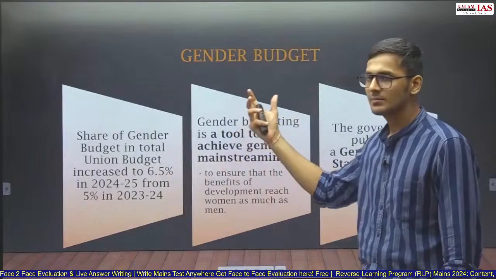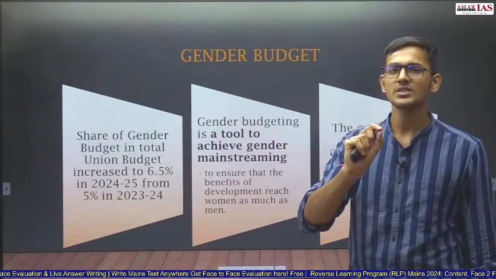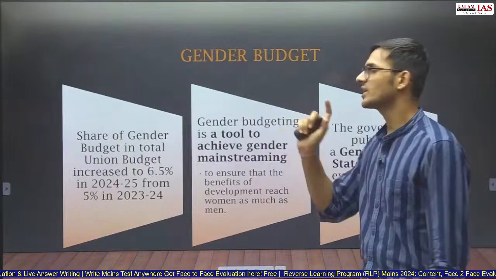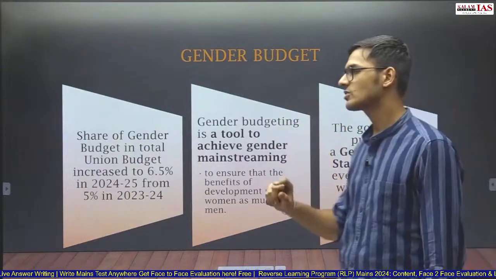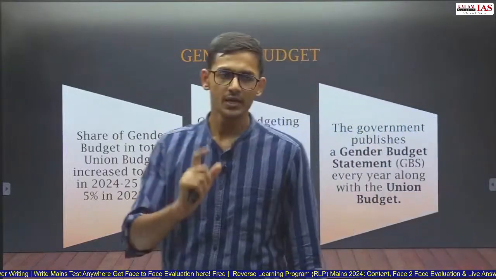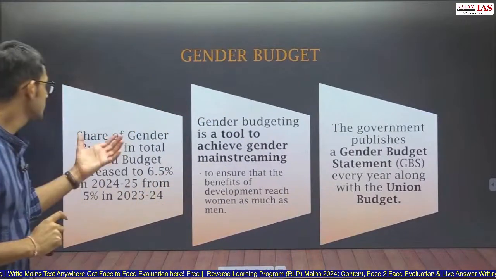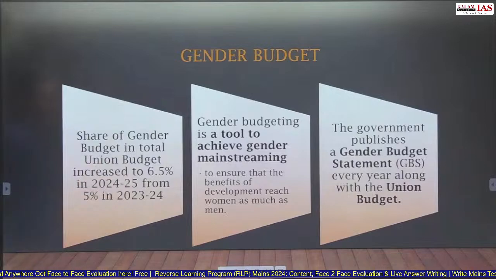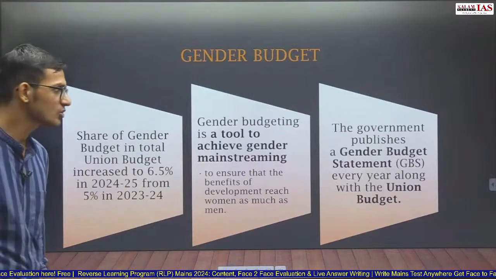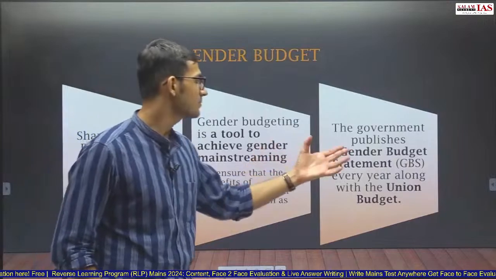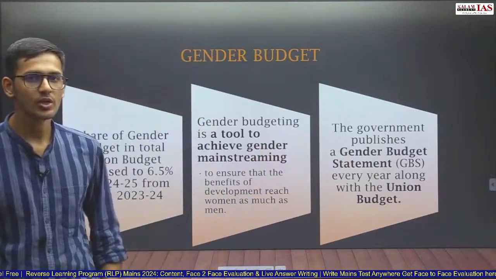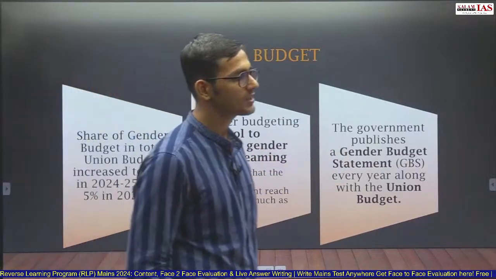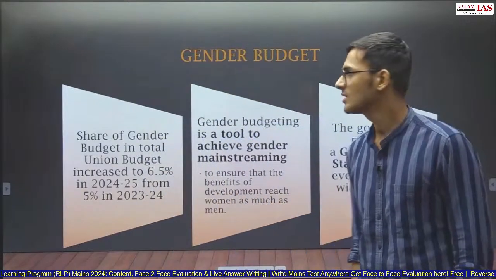So here the Ministry of Women has said that gender budgeting is a tool to achieve gender mainstreaming, so that the benefits of development reach both men and women equally. This year, the share of gender budget has increased from 5% to 6.5% of the budget. Last year, the gender budget was 5% of the total budget. This year, it is 6.5% of the total budget. The government publishes a gender budget statement every year along with the union budget.